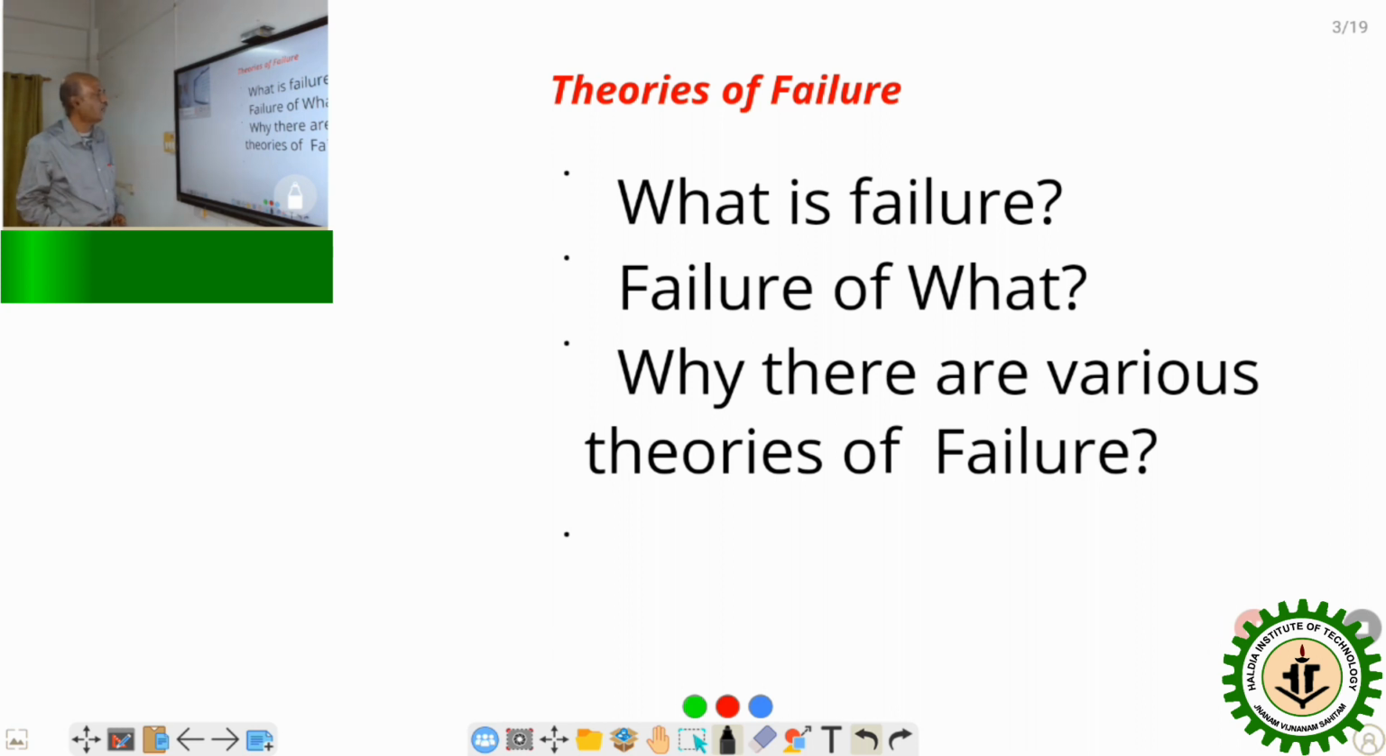And third point, why are there various theories of failure? There are various theories of failure because load may be a unidirectional load, or load may be a combined load. That is, it may be bidirectional load or bidirectional with shear stresses, or it may be tridirectional load or tridirectional with shear stresses. So the combination of various loads acting on the body. So when exactly the body will fail, that is the main point of discussion of this theory of failure.